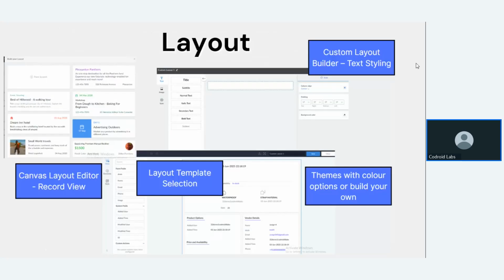They have layout options also. If you want a better layout in your Zoho Creator, you can do that too. I will show you.